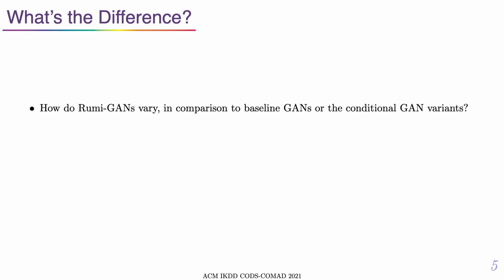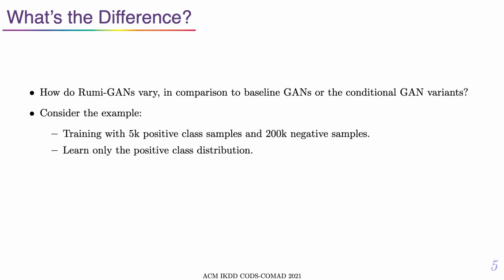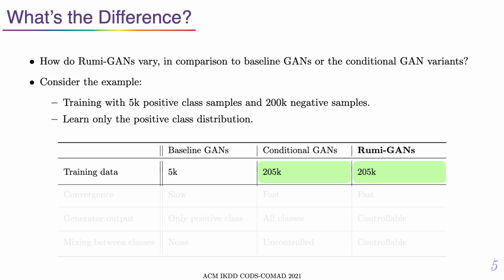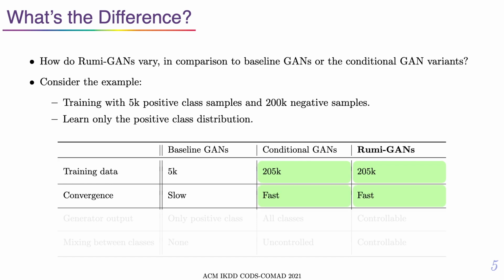The advantages that the Rumi variants have to offer over the baselines are quite interesting. Consider learning the minority class in an unbalanced dataset of merely 5,000 positive class samples but around 200,000 negative class images. We desire a generator that can generate samples exclusively from the positive class. While a vanilla GAN must be trained only on the desired positive class data, the conditional and Rumi variants can benefit from all the data available, resulting in a more diverse training dataset. This leads to faster convergence of the conditional and Rumi variants.